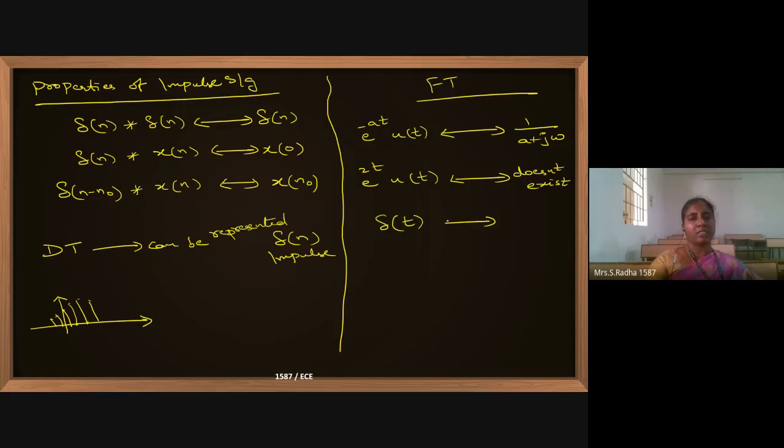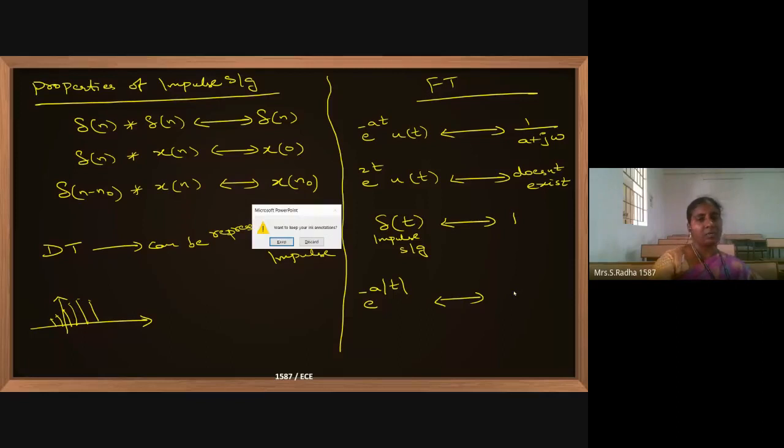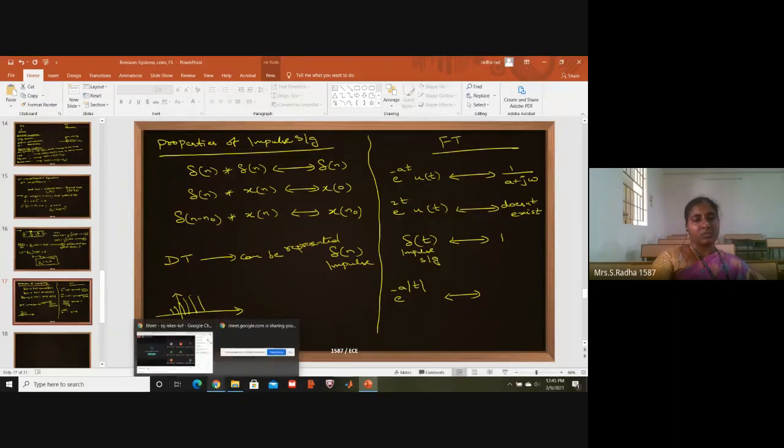The Fourier transform of the impulse signal del of t is 1. Then e power minus a mod t, we have done the Fourier transform for this: 2a by a square plus omega square. You check it out. With this, I am closing the revision of the 3 topics I have taken.